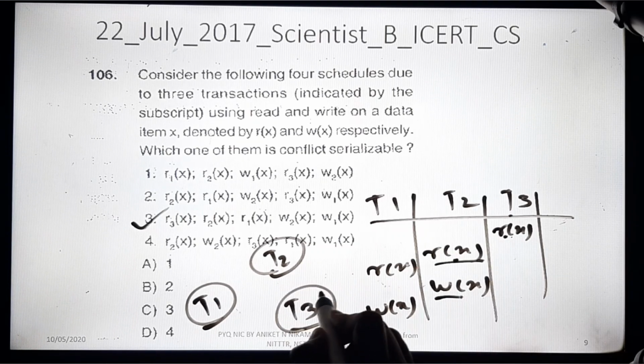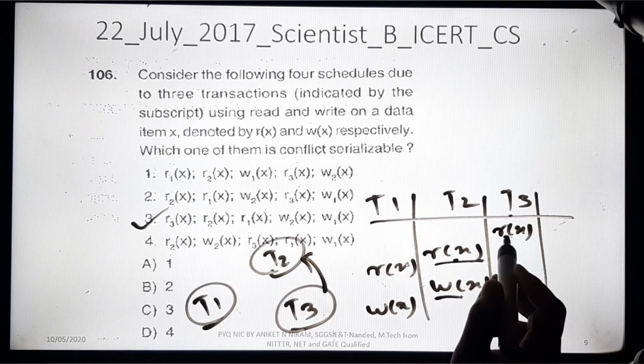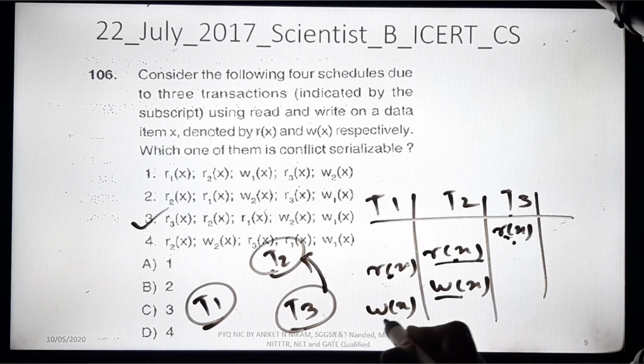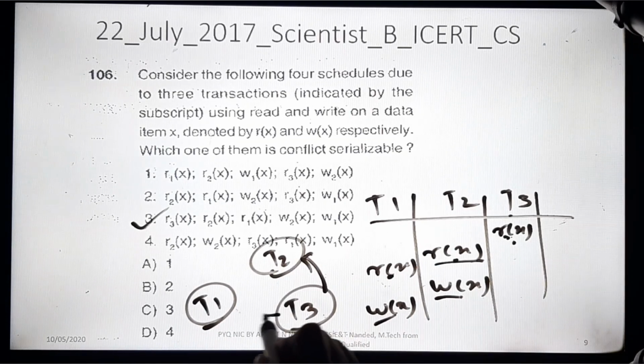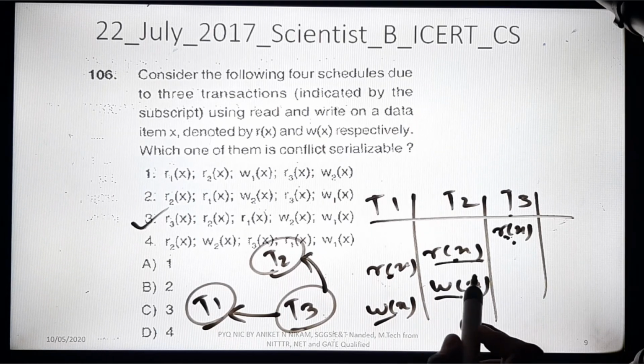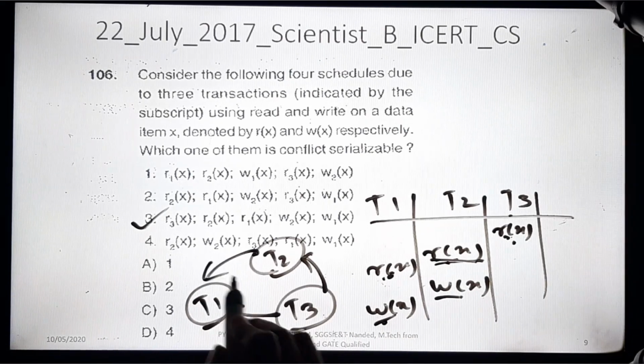So T3 to T2, this is a conflict operation. Then next, in the case of T3 to T1, check T3 to T1: read-read no, but read-write we have. So T3 to T1 we have a conflict operation. Then we go to the next, T2 to T1. Check here: read-read no, but read-write we have. So T2 to T1 we have a conflict operation.